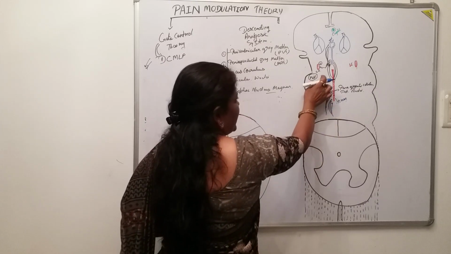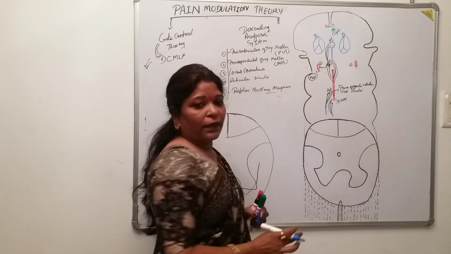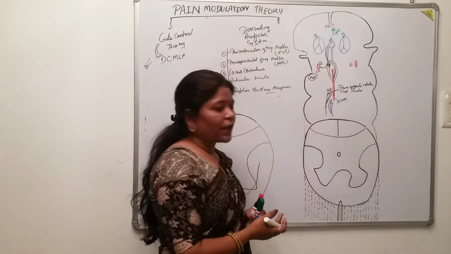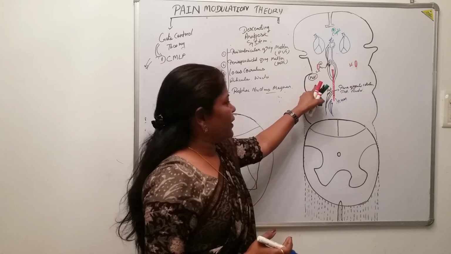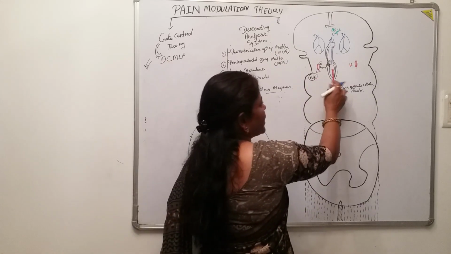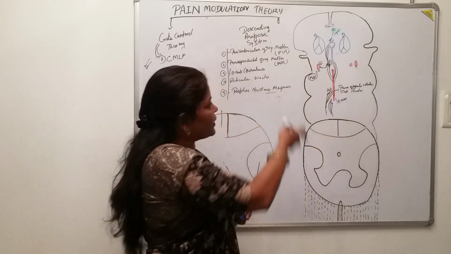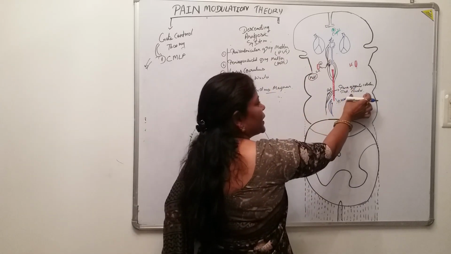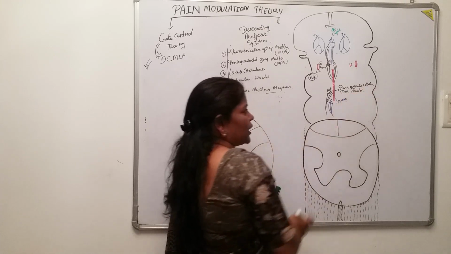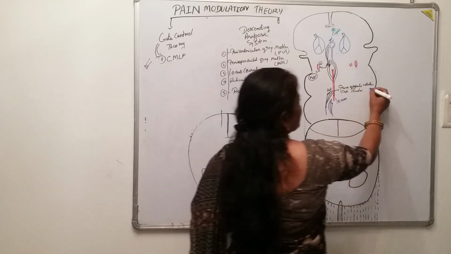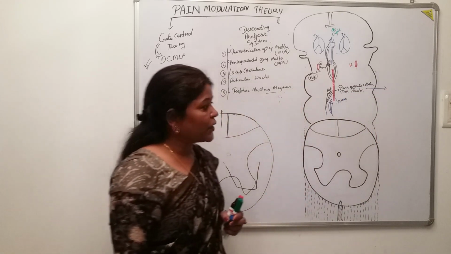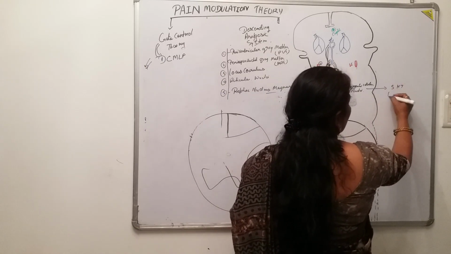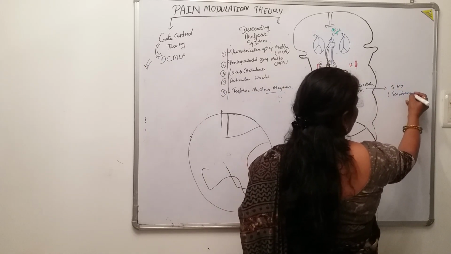So we have seen that the locus coeruleus secretes norepinephrine. It is very rich in norepinephrine. Just like that, when this reticular nucleus is stimulated by the descending fibers of the periaqueductal grey matter, what does the paragigantocellular reticular nuclei secrete? A very important chemical they liberate here, and that is 5-hydroxytryptamine, or you can say serotonin.